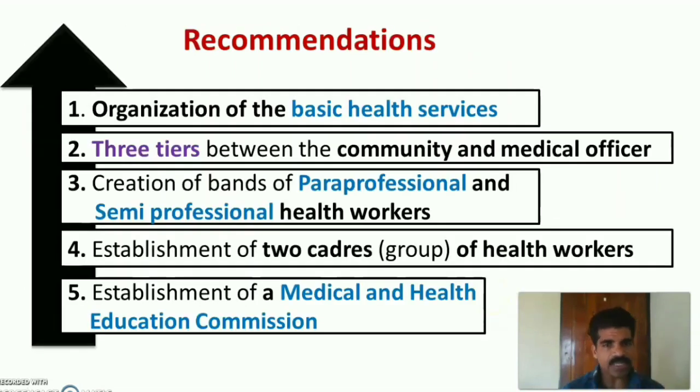The major recommendations of Srivastava Committee were: first is organization of basic health services. There should be 3 tiers between the community people and medical officer, and creation of bands of para-professional and semi-professional health workers. Then establishment of 2 cadres, 2 groups of health workers, and establishment of medical and health education commissions. Let us discuss in detail about the recommendations.